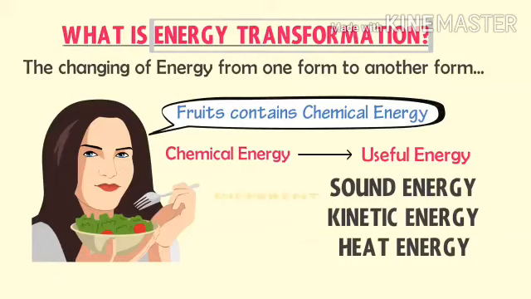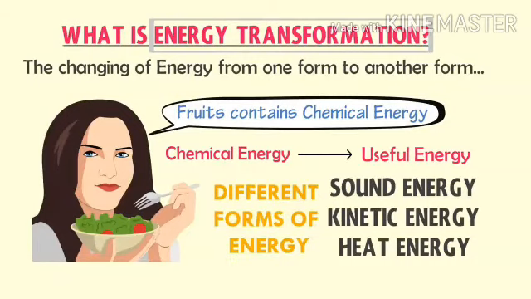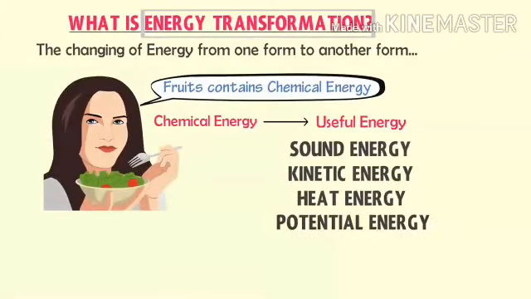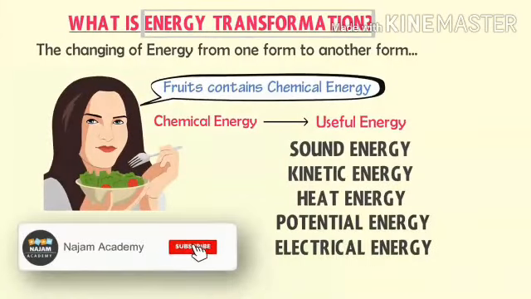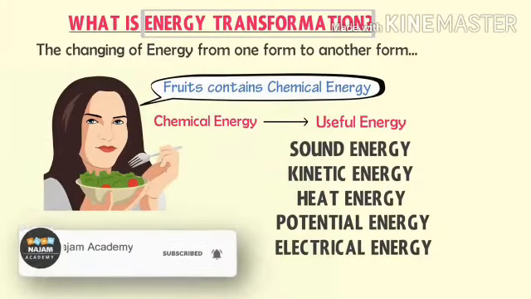That's why we have different forms or types of energy, because energy can be transformed from one form into another form, like kinetic energy, heat energy, sound energy, potential energy, electrical energy, etc.